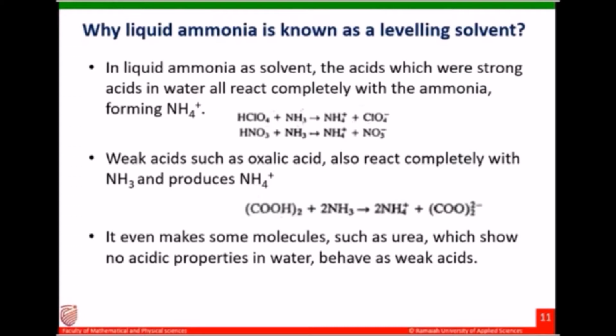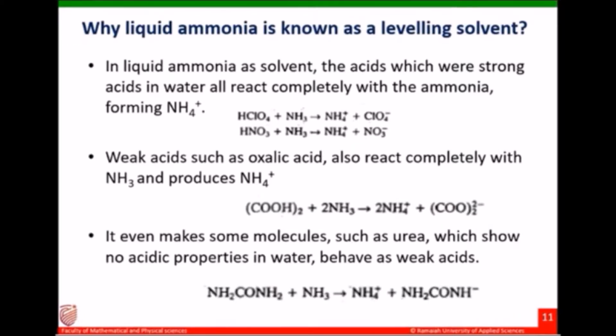So irrespective to the strength of the acid, all acids will create ammonium ions when they react with the liquid ammonia. That means the acidic properties after the reaction with ammonia will be same. Before reacting with ammonia, all acids may have different acidic strength, but after reacting with the ammonia, their acid strength will be leveled. That's why liquid ammonia is known as a leveling solvent.